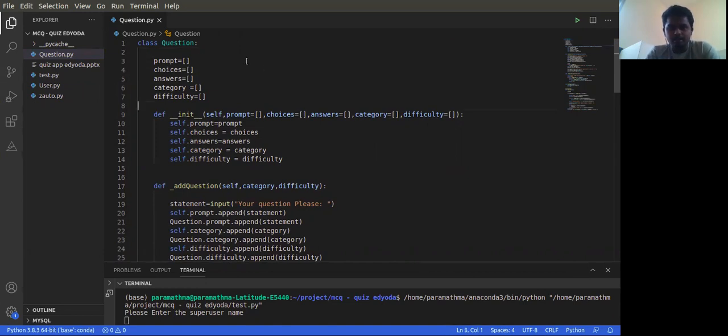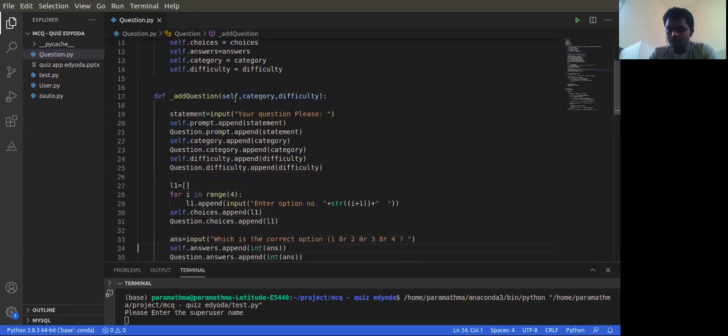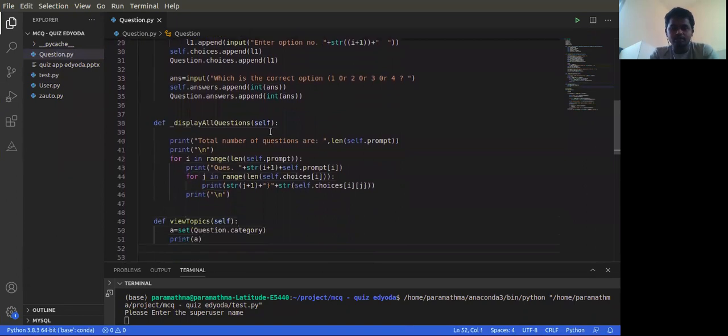Here I have given something called prompt, choices, answers, category and difficulty levels. These are lists. The prompt is nothing but the added questions, choices are the options and answers for those questions, then what category it belongs to and the difficulty level of that particular question. This super user has the power to add the question. This is a function which helps to add the particular question, and this function is used to display all the questions which have been given by the particular examiner.